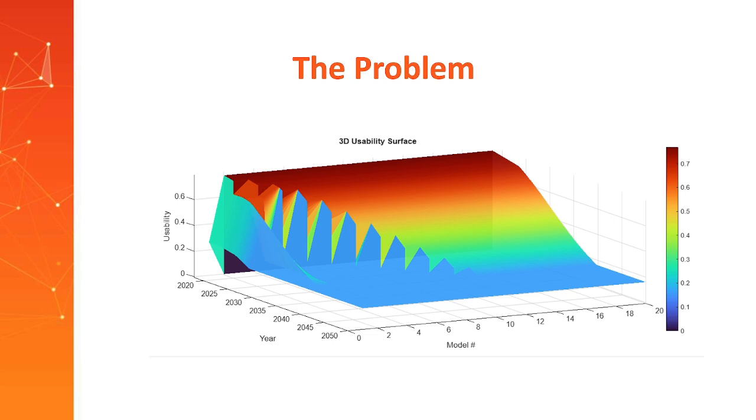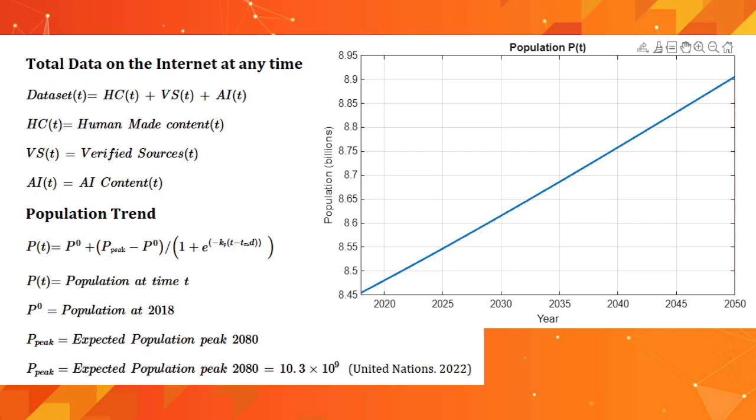Our approach was starting with the dataset total, which simplifies the data on the internet as a sum of human-made, verified content and AI content. To further define HC, VS, and AI, we assume the population at time t, in accordance with the reference equation and graph shown. T in this model is taken from 2018. This is so the HC could be taken in 2018 as a total share of the internet.